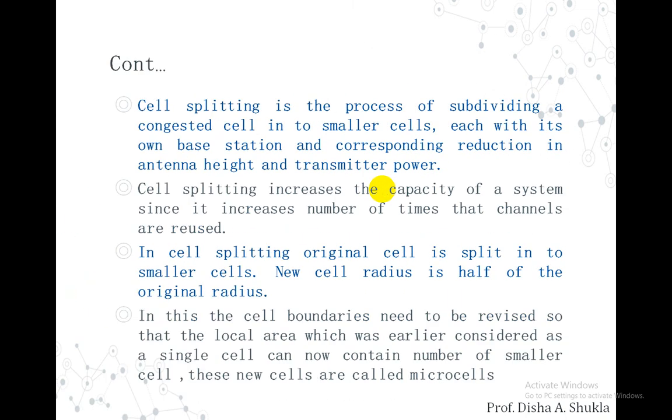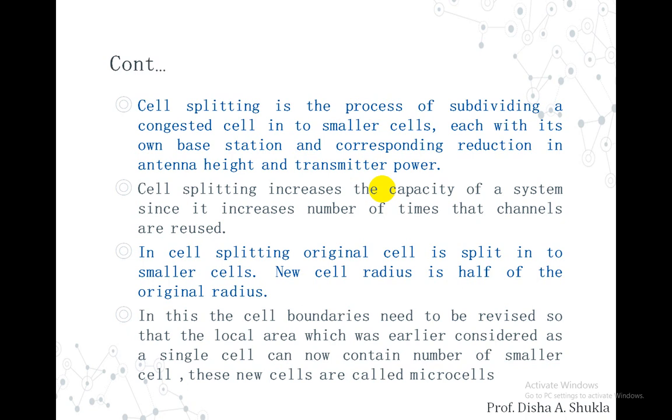Cell splitting is the process of subdividing a congested cell into smaller cells, as we have already known, each with its own base station and a corresponding reduction in the antenna height. Cell splitting will increase the capacity of the system since it increases the number of times the channels are reused.